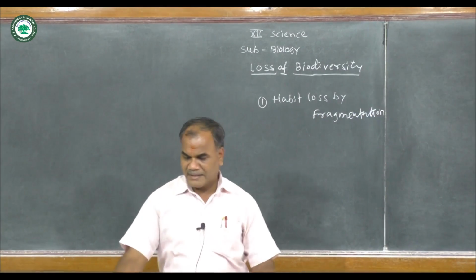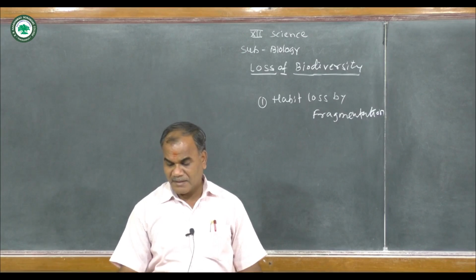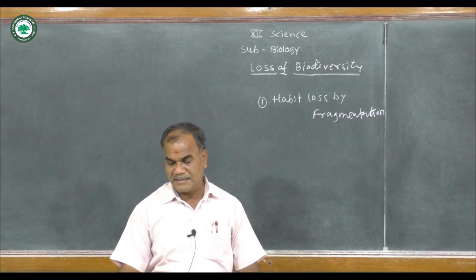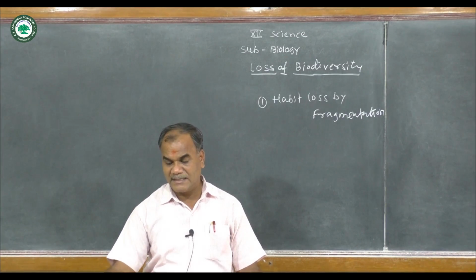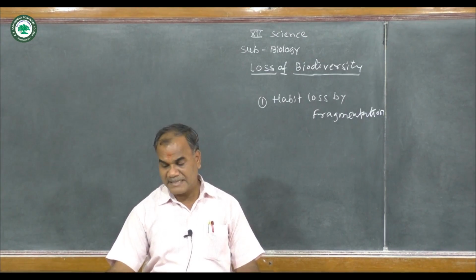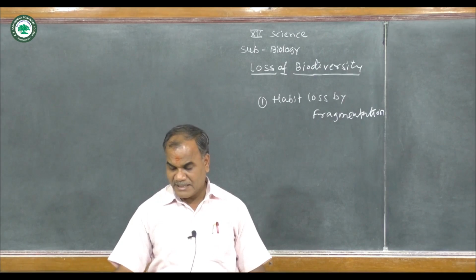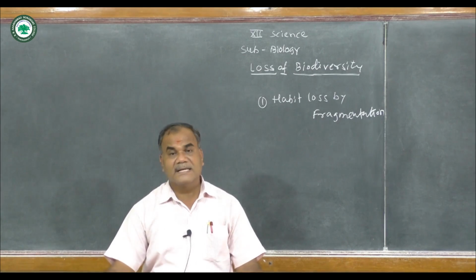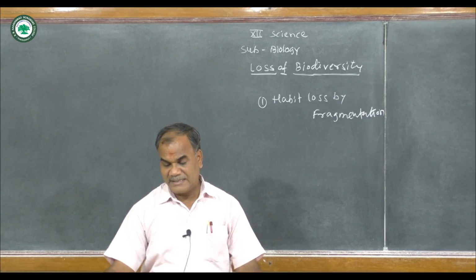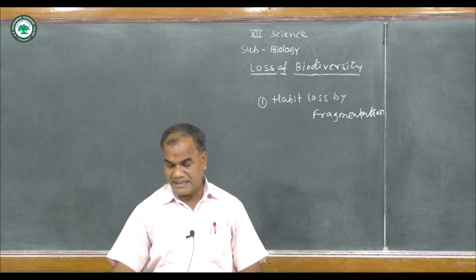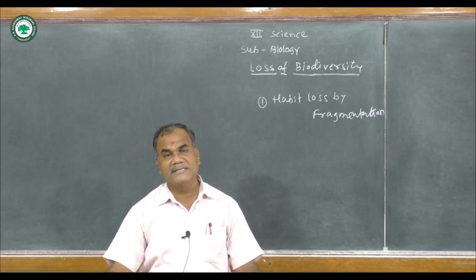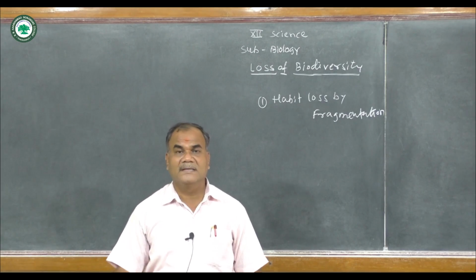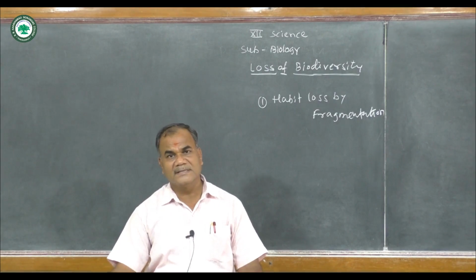These are the prime causes of destruction: habitat loss and fragmentation, which lead to reduction of vast natural habitat and local degradation by pollution. Nowadays, today we see on the earth that pollution is increasing.